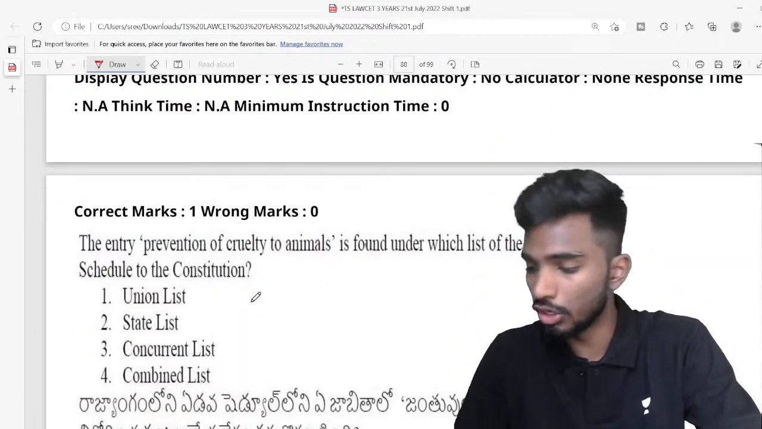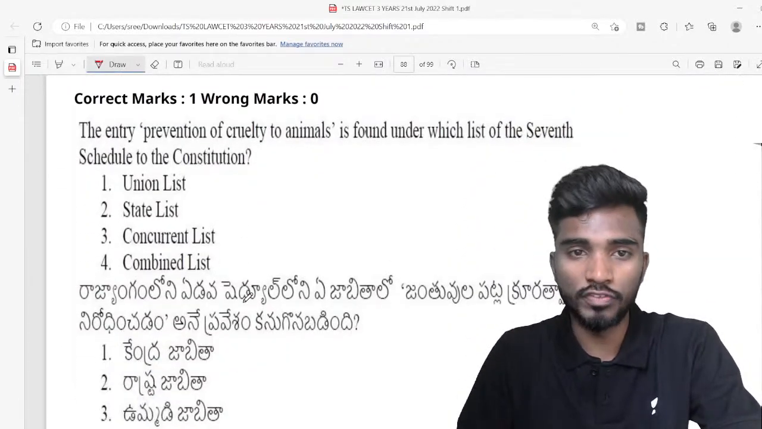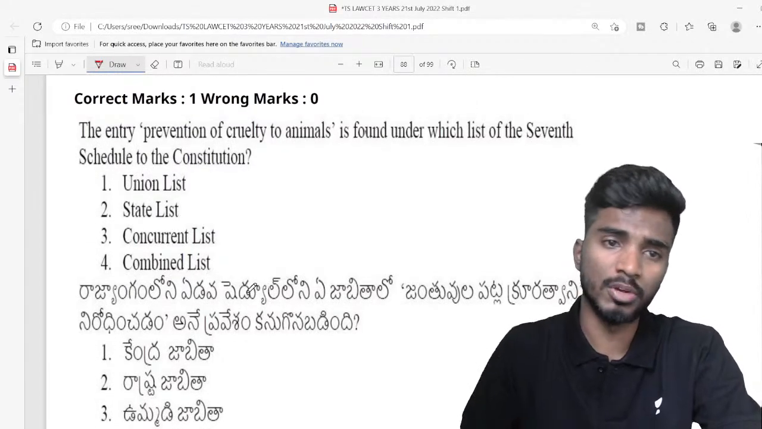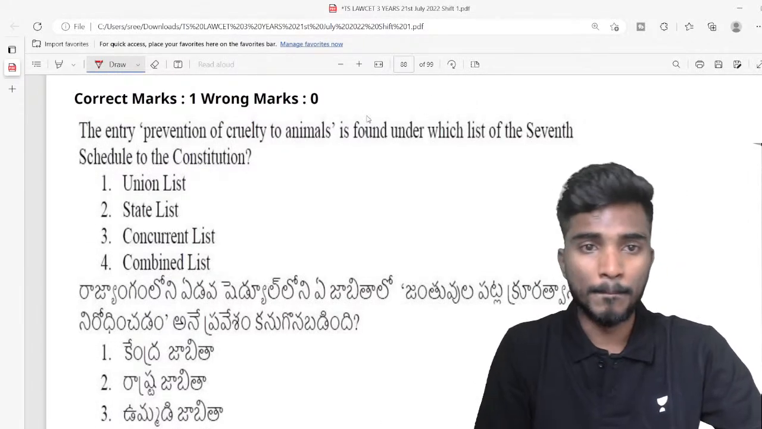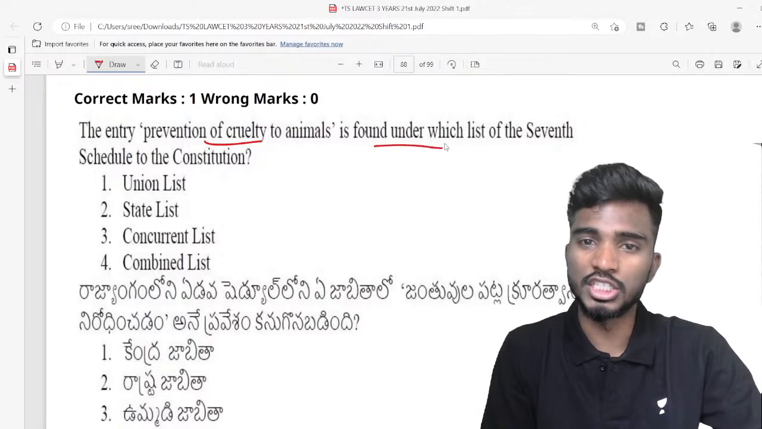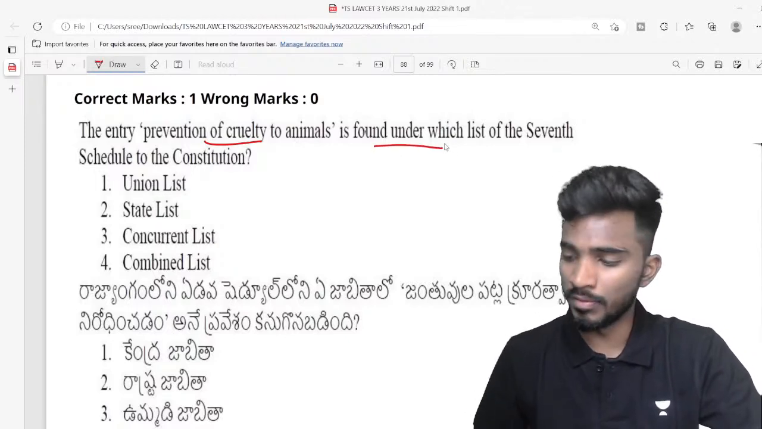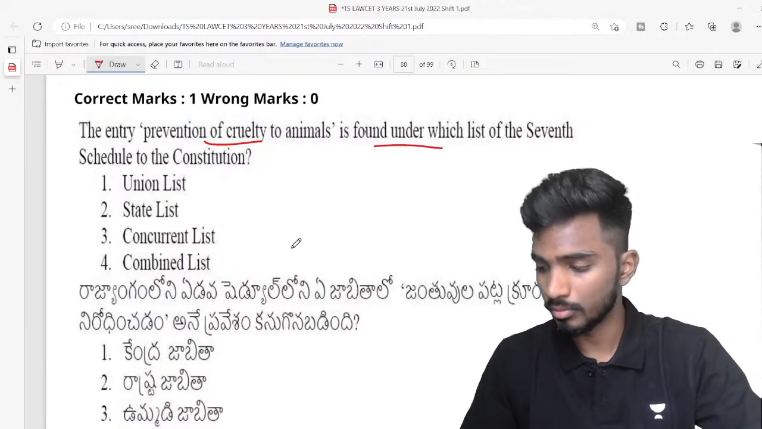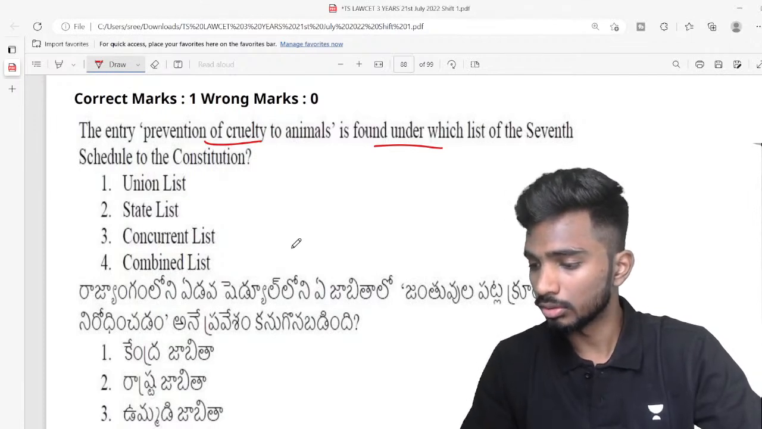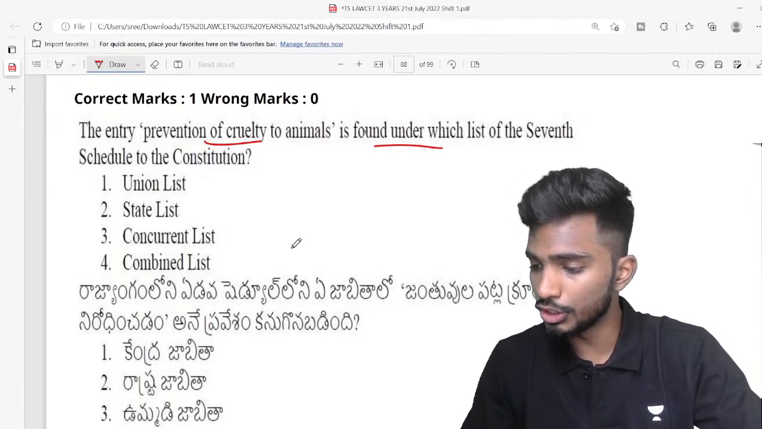Yeah, last question of the day. I want answers from everybody. Very easy question. The entry prevention of cruelty to animals is found under which list of the 7th Schedule to the Constitution of India? Everybody should answer. A very easy question, I would say.